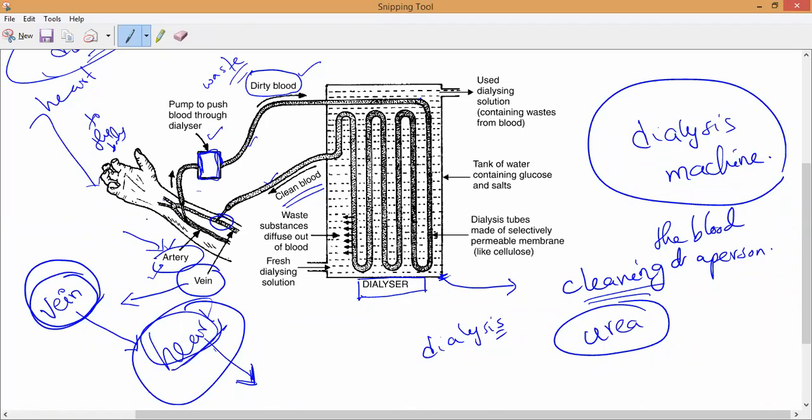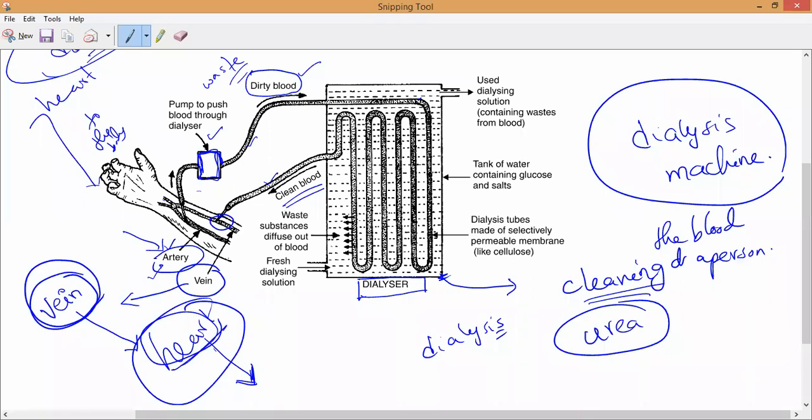You may observe here, let us imagine there is a patient's hand. What they will do is arrange some kind of setup so that the blood starts flowing from the artery of that person to the dialyzer. Do you understand, all of you? The dialyzing machine contains water inside.